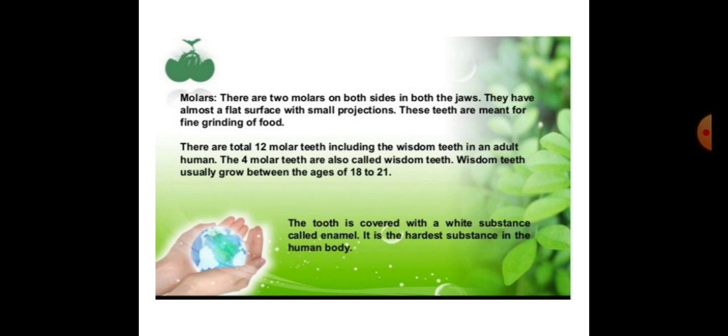Now next one is molars. They are used for fine grinding of the food which is ground by premolars. This part, the fine grinding of the food, is done by the molars. There are 12 molar teeth in an adult human.